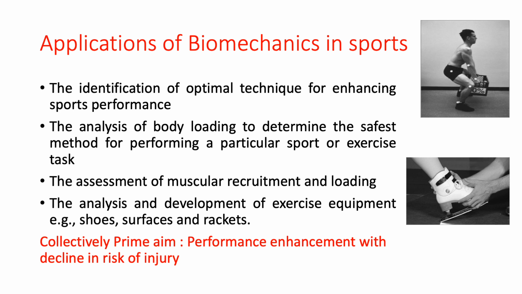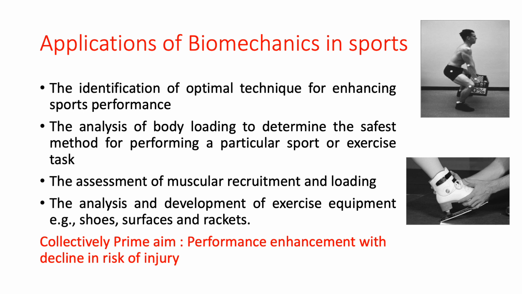Similarly, we have some surfaces. Earlier we had grass in the grounds, now we have different synthetic mats. See how they are evolving by biomechanics, because by using these, athletes can perform their game in a more accurate and more efficient way. Rackets are another example, how to improvise designs so that we can have good performance without any risk to the athlete.